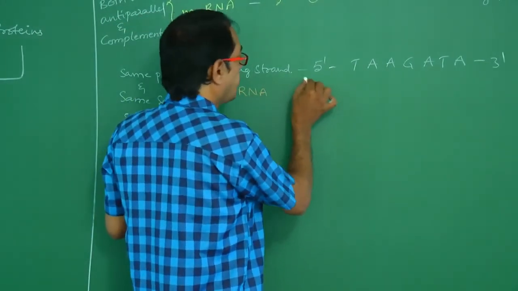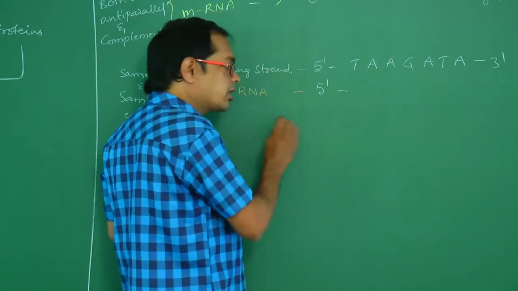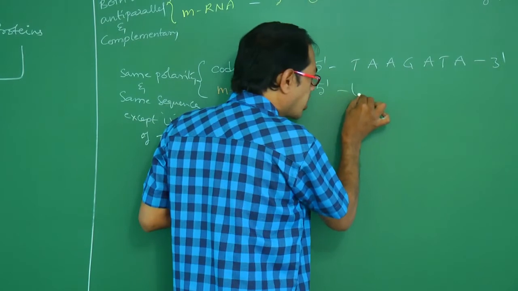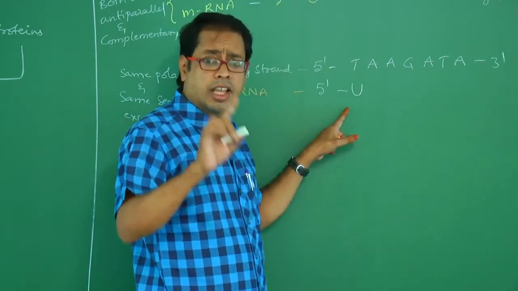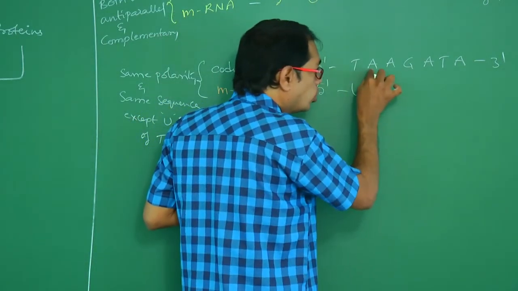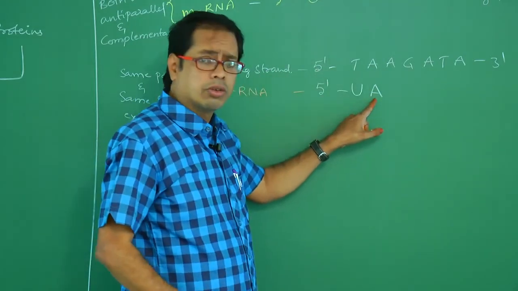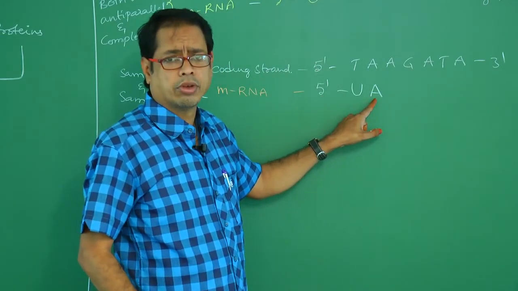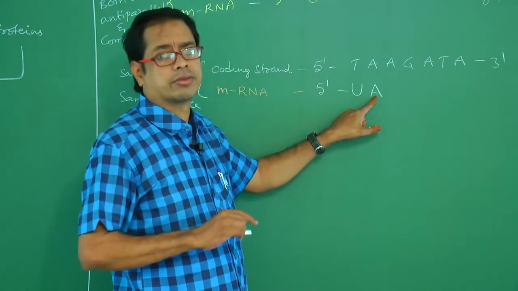This mRNA has the same polarity, means 5' to 5'. Same sequence means instead of thymine you have to write uracil. This is not complementary, same sequence only. A pairs with A. Don't write U here. If you write U, it becomes complementary. So A means same sequence.